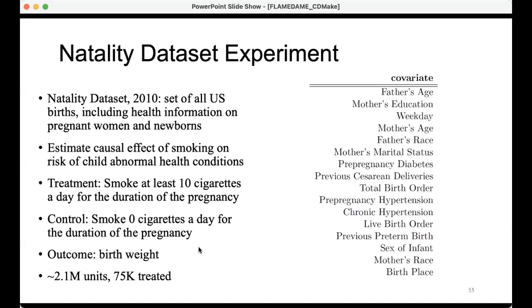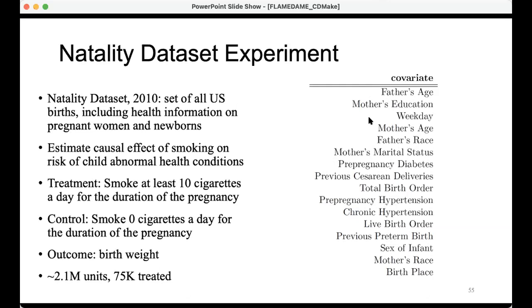So we want to know whether the woman smoking at least 10 cigarettes a day versus no cigarettes is going to influence the birth weight of the baby. And we have lots of covariates, including all kinds of health conditions and the day of the week that the baby was born, all kinds of stuff here.